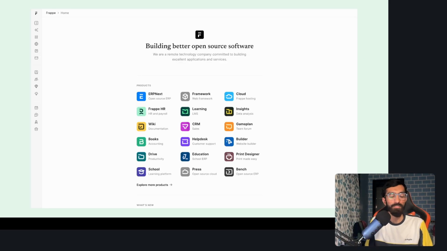So, what is Frappe? Frappe is a remote technology company based out of India, and we build 100% open source free software, FOSS. And one of the things we built to build other apps is Frappe framework, which is a low code no code framework, which is what I'm going to talk about today.